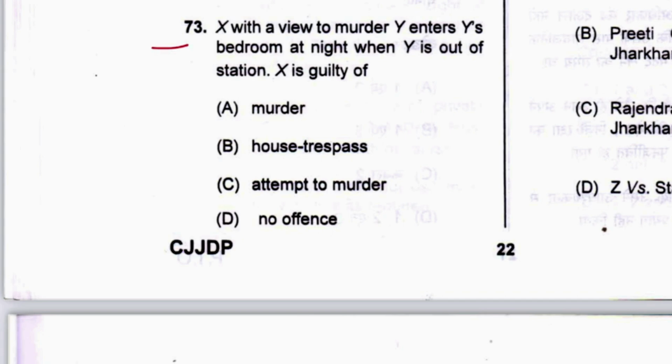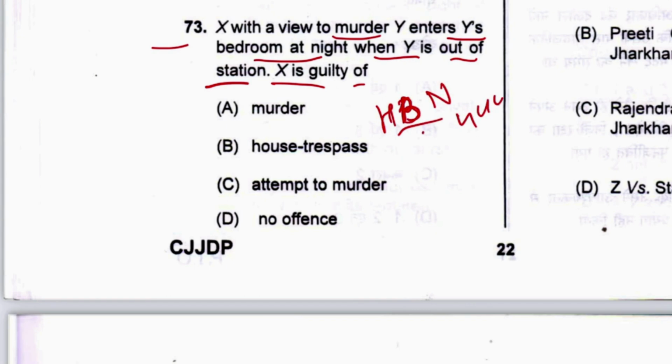Next, 73. X, with a view to murder Y, enters Y's bedroom at night when Y is out of station. X is guilty of, this must be house breaking by night under section 446. However, the mentioned options are only house trespass. So you can say house trespass, but this is not the correct answer. This is not the correct option actually.